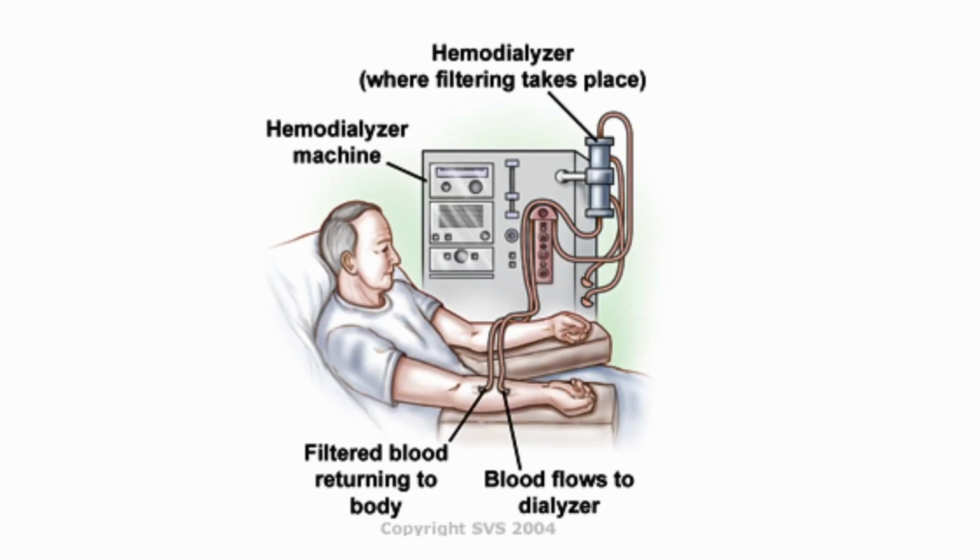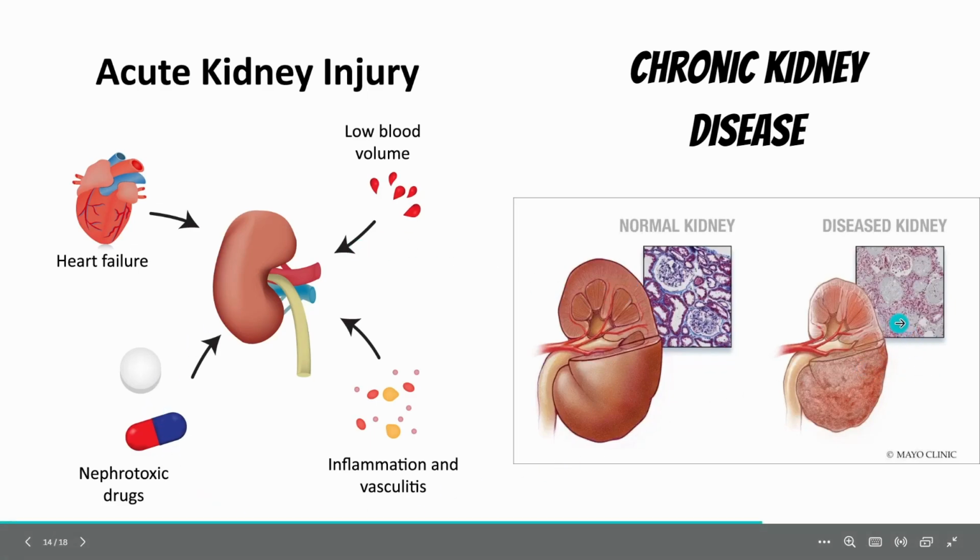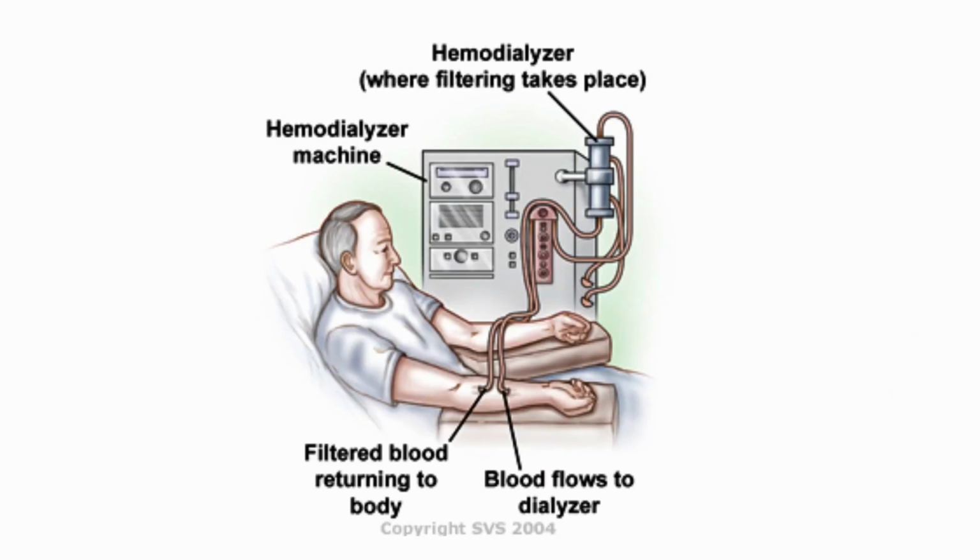Let us see what is dialysis, human dialysis. When the kidney is completely not functioning properly, that means the individual is suffering either from kidney injury or chronic kidney disease, so an artificial kidney is used.